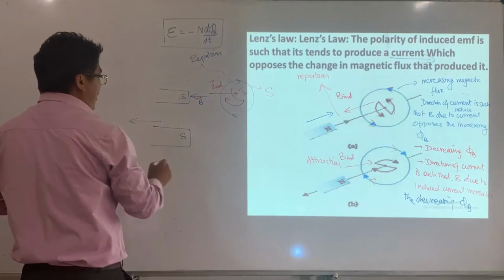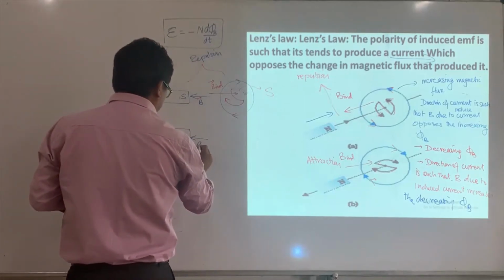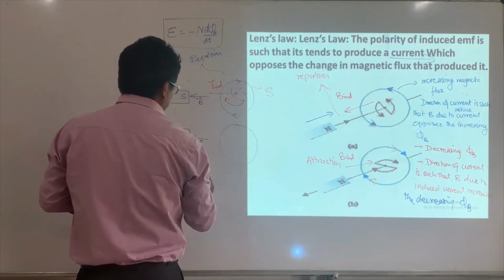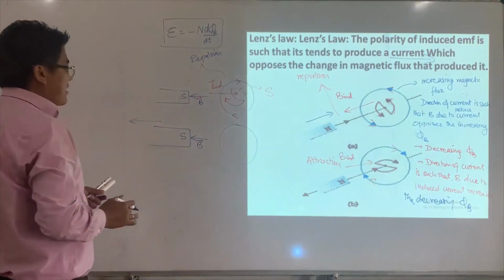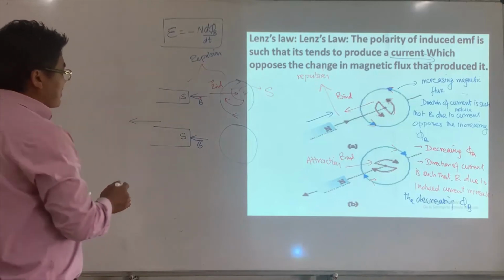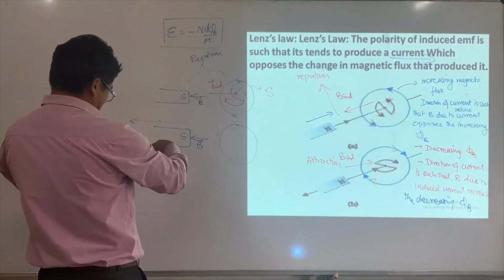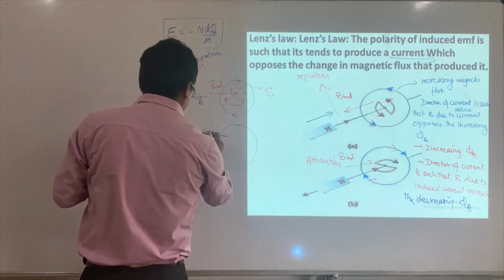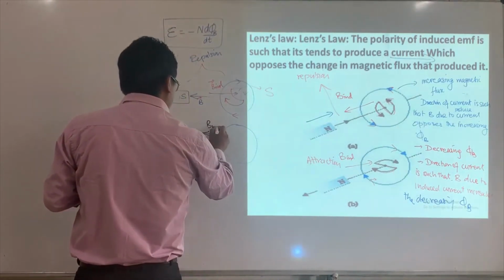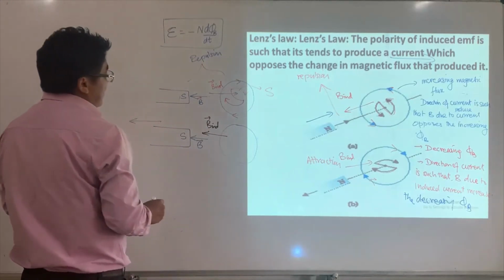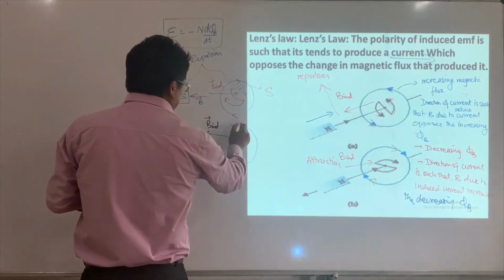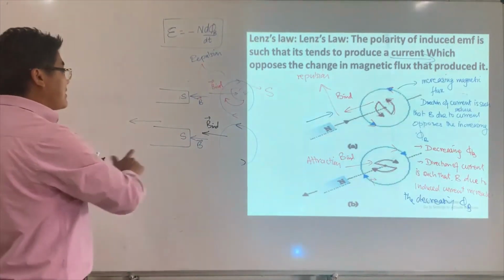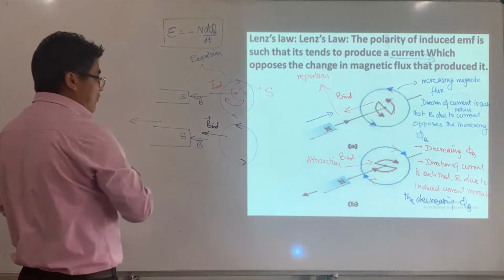Likewise, when the south pole is going away, again the magnetic field is B, and I'll have a coil like this. Now this is decreasing, so I have to increase the decreasing magnetic flux. So this is going to be the induced magnetic field, and this is going to be the direction of current, and this current will give you this magnetic field.